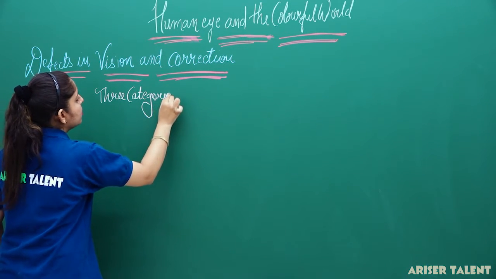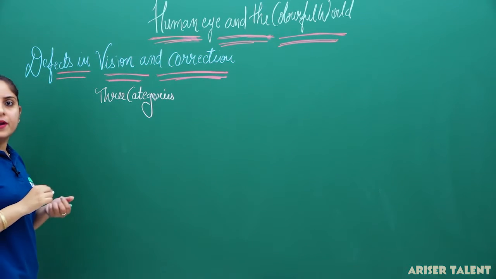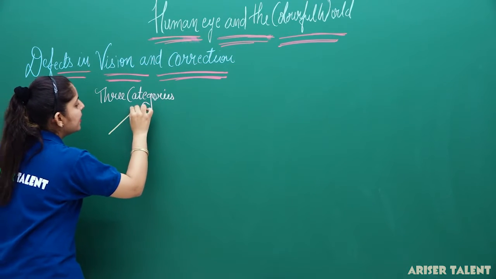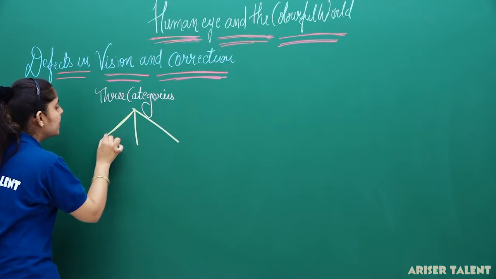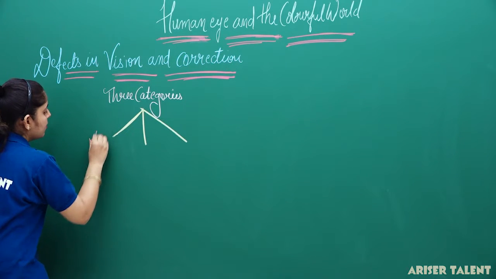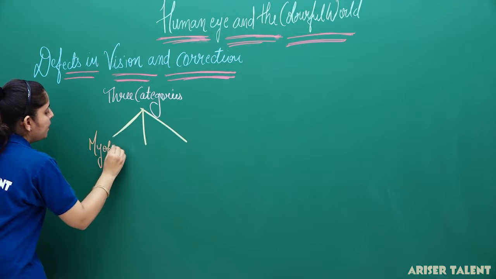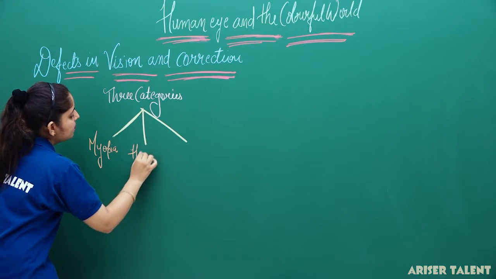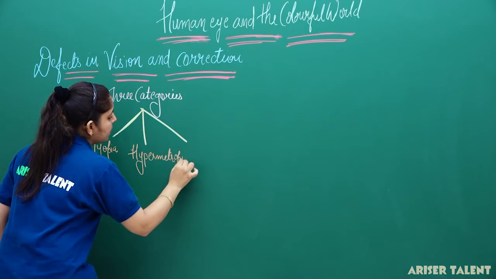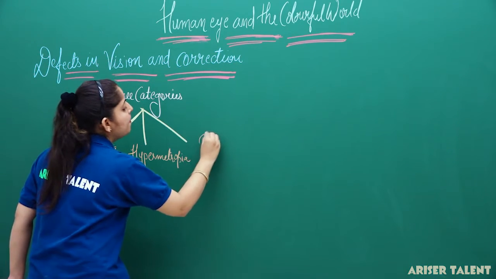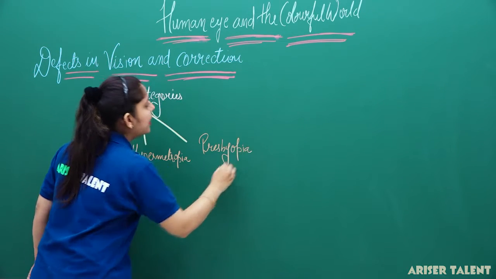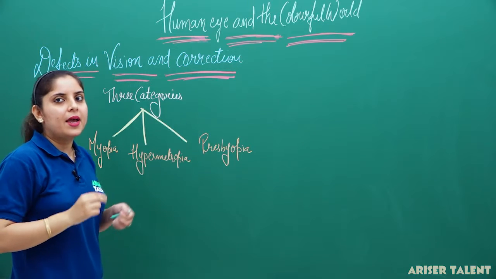The first category is myopia, the second is hypermetropia, and the third one is presbyopia. These are the three categories of defects in the human eye we have.